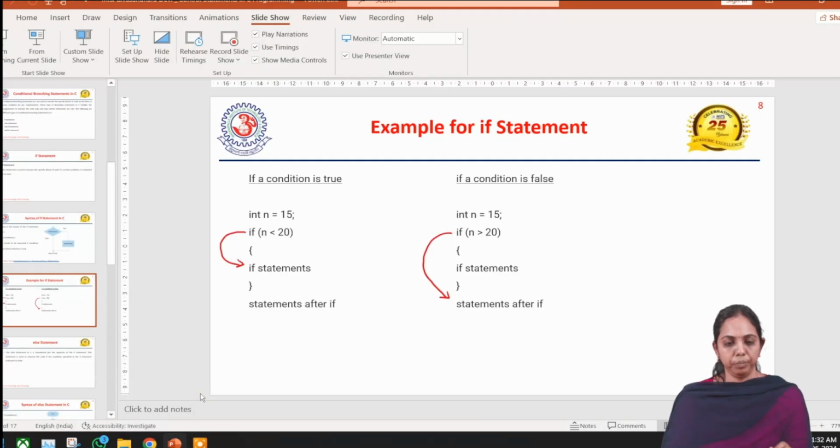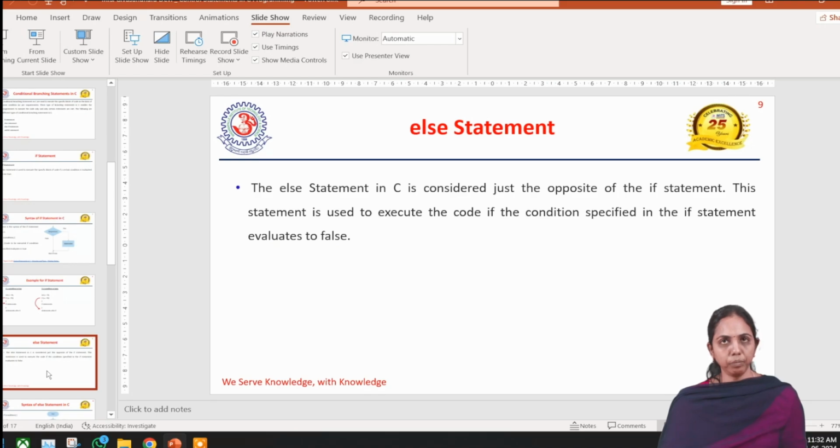This is what the if statement was. Next, coming to the else part. What does else do in a programming language? The else statement in C is considered just the opposite of an if statement. It is used to execute code if the condition specified in the if statement evaluates to false. When the statements in the if are not evaluated, it goes out of the if block.